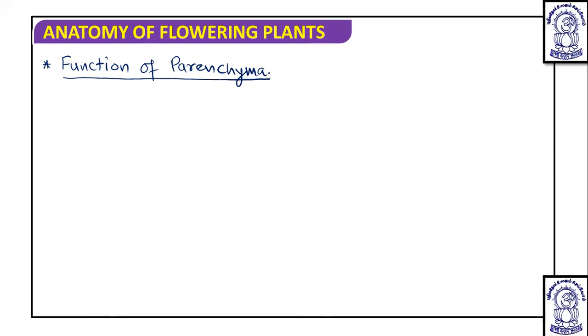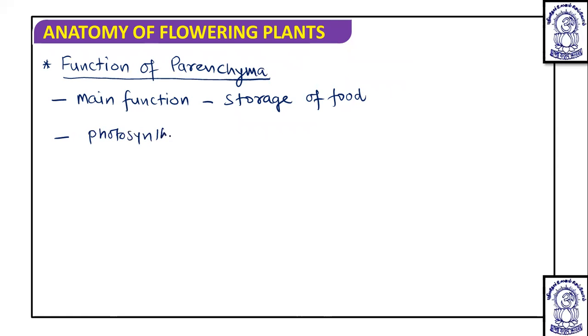The main function of parenchyma, as we have discussed, is storage of food, and some cells also perform other functions like photosynthesis and secretion. But the main function is storage of food.